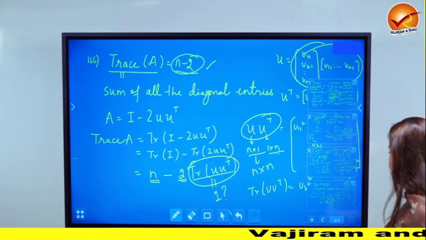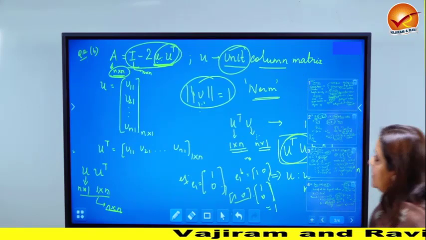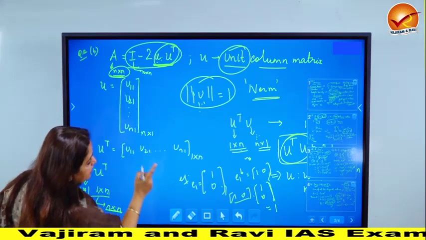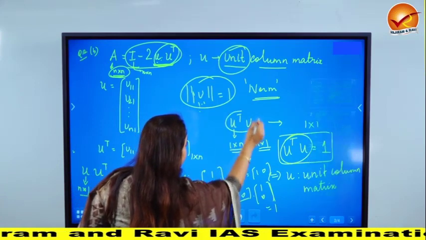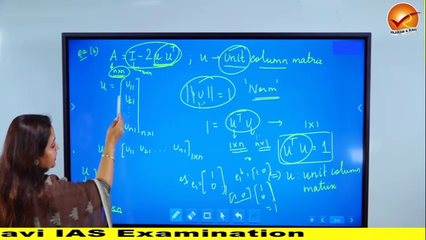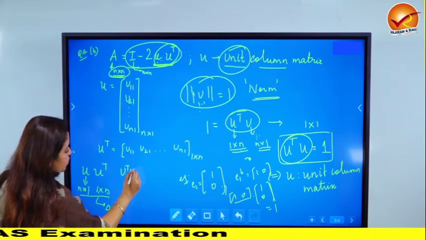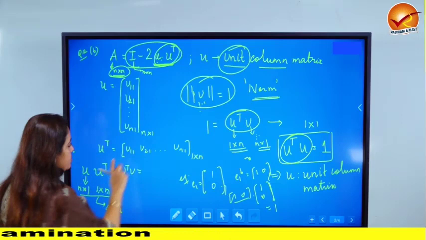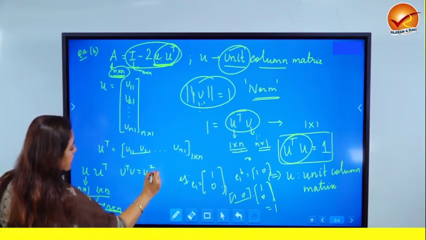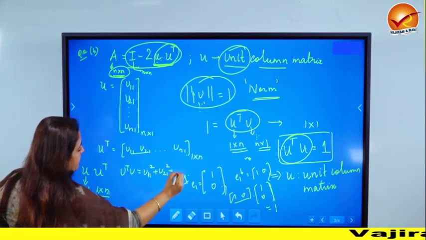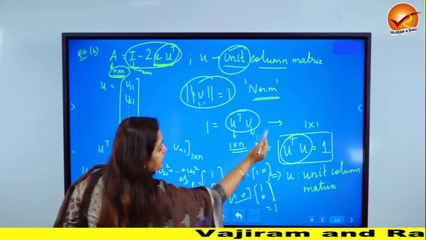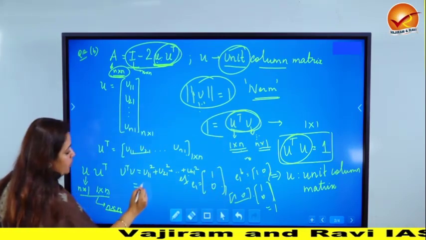Now what is this? Let's go back to the slide where we had introduced all these. So see, now what was given here? We had concluded that U transpose U is nothing but 1. So if you look at your U transpose and you multiply it with U, please multiply U transpose with U in the expanded version. What are we going to get? We are getting U11 square plus U21 square plus dot dot dot till UN1 square. And because it was a unit matrix, we have already concluded that the answer of this is going to come out to be equal to 1.